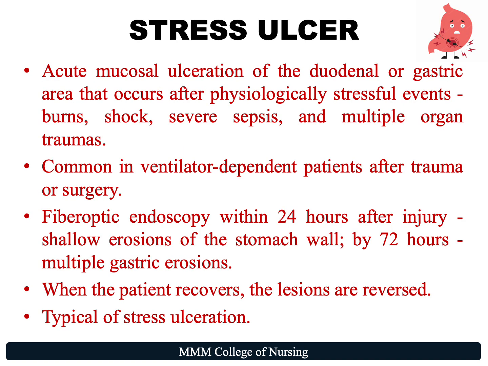Stress ulcer. Acute mucosal ulceration of the duodenal or gastric area that occurs after physiologically stressful events such as burn, shock, severe sepsis, and multiple organ traumas. This is common in ventilator-dependent patients after trauma or surgery. Fiber optic endoscopy within 24 hours after injury reveals shallow erosions of the stomach wall. By 72 hours, one can see multiple gastric erosions. As the stressful condition continues, the ulcers spread. But when the patient recovers, the lesions are reversed. This pattern is typical of stress ulceration.